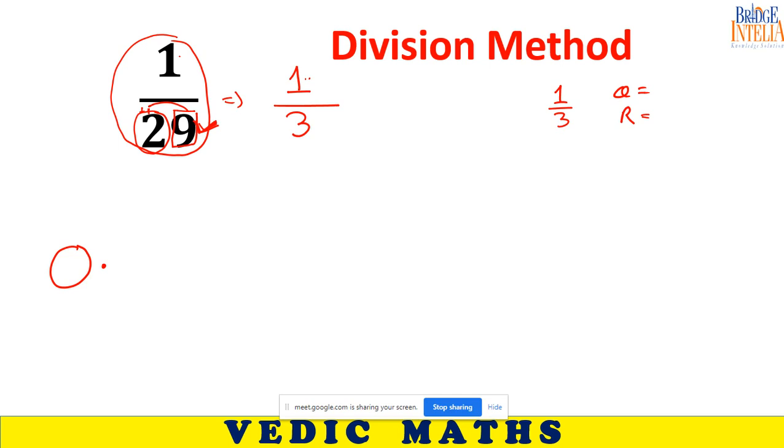For the first time, division will not take place. 1 is smaller than 3 or not? So division will not take place at all. So quotient is 0, remainder is how much? We are talking in terms of remainder, not decimal. So remainder will be 1 or not?